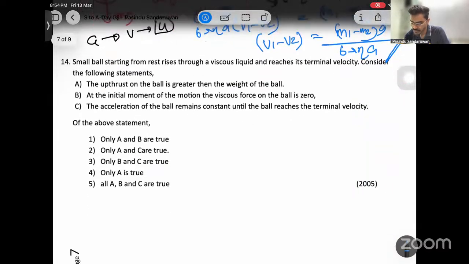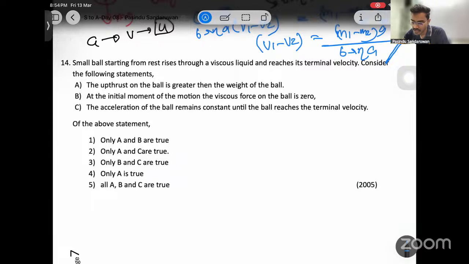Next, 14. A small ball starting from rest rises through a viscous liquid and reaches its terminal velocity. Consider the following statements. A: the upthrust on the ball is greater than the weight of the ball. If this is moving upwards,